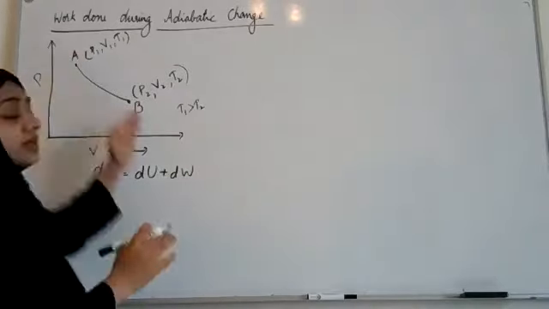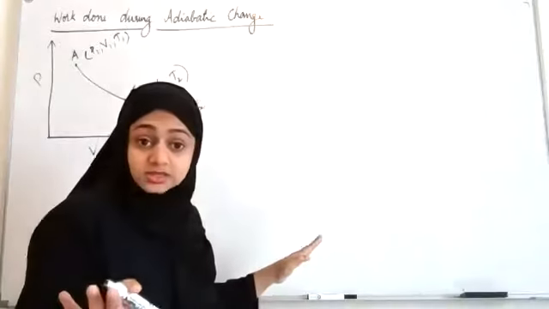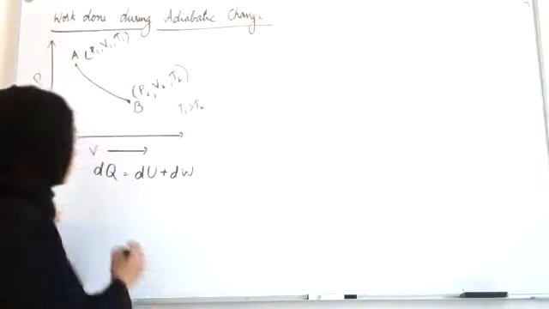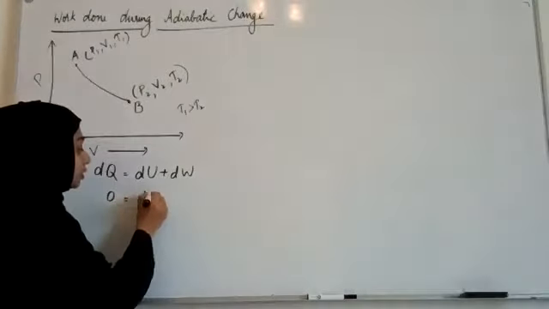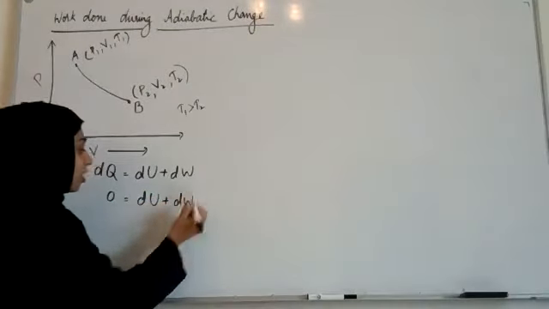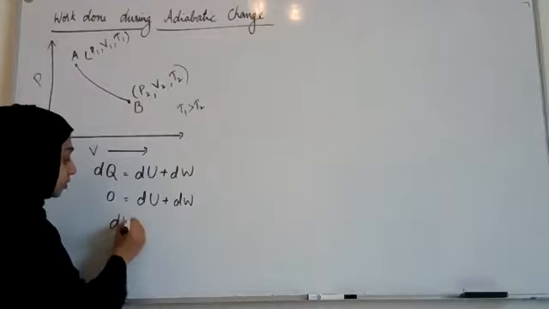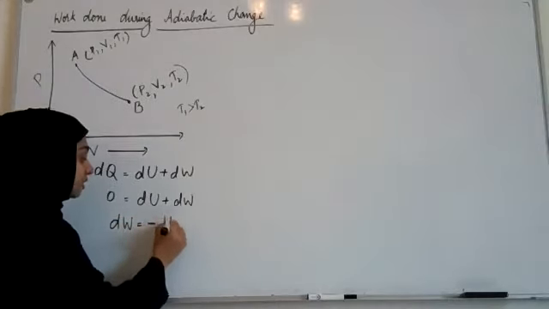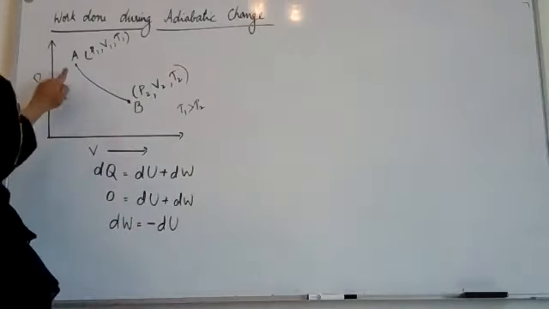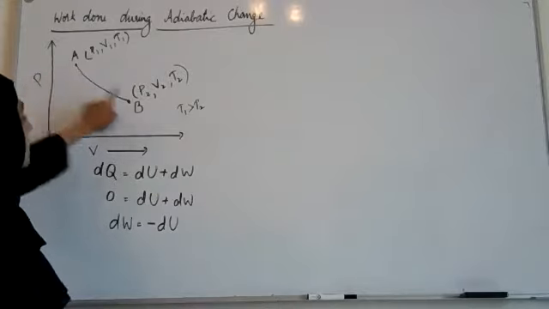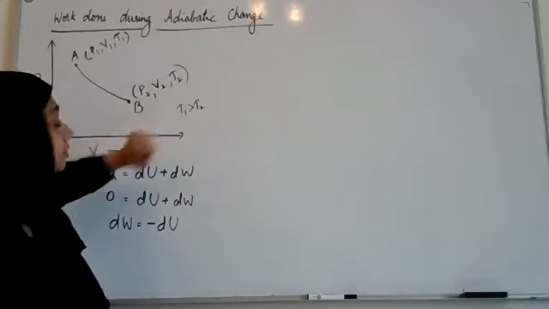In an adiabatic change, there is no heat energy given, so dQ will be 0. So 0 is equal to dU plus dW, or you can say that dW is equal to minus dU. Now looking at this graph, let us see whether this is correct or not.